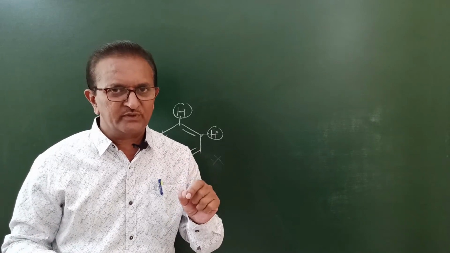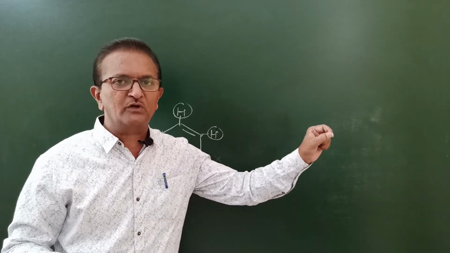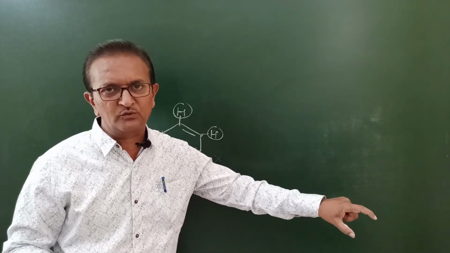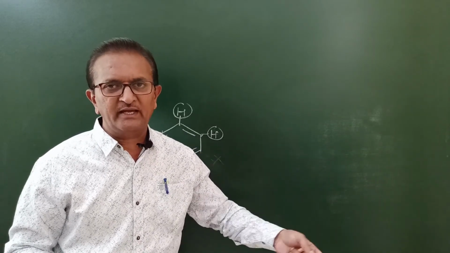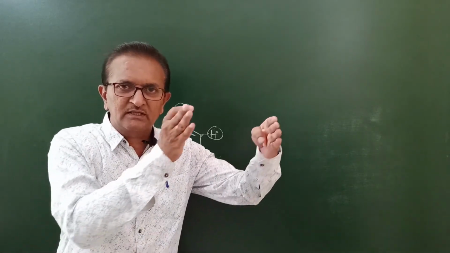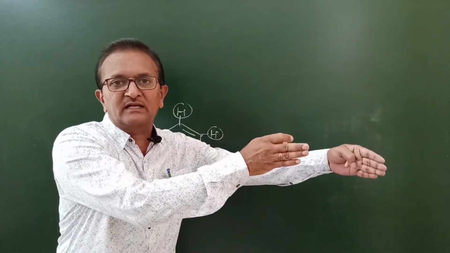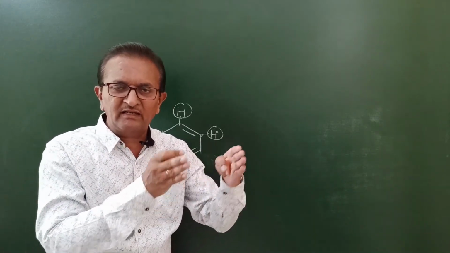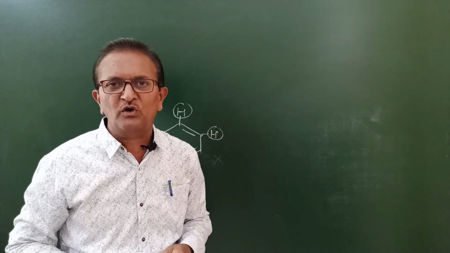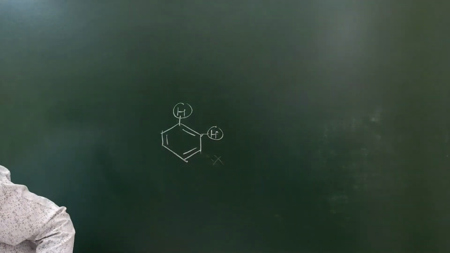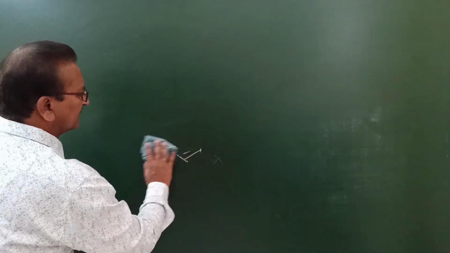Haloarenes are classified on the basis of number of halogen atom or atoms present in a molecule. They are classified as monohaloarenes, dihaloarenes, trihaloarenes and tetrahaloarenes. These di, tri and tetrahaloarenes are also called as polyhaloarenes. Now let us see at the board. We'll write classification.